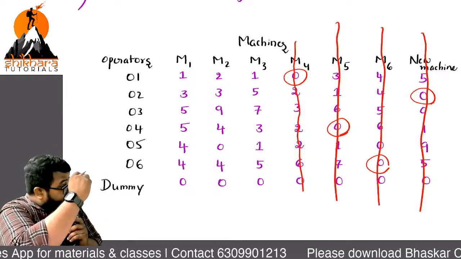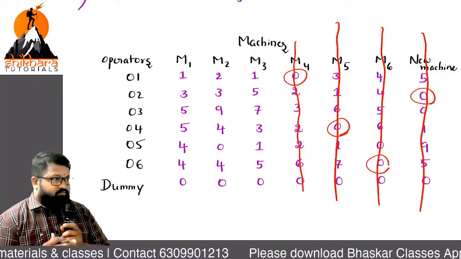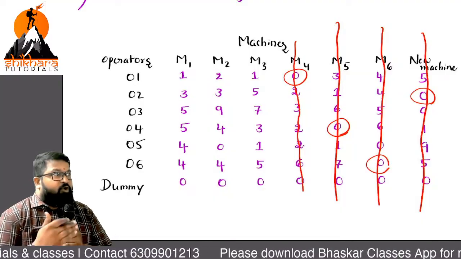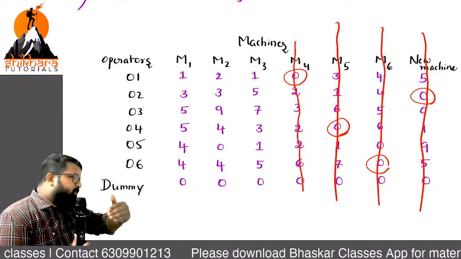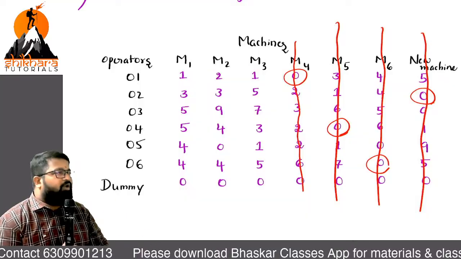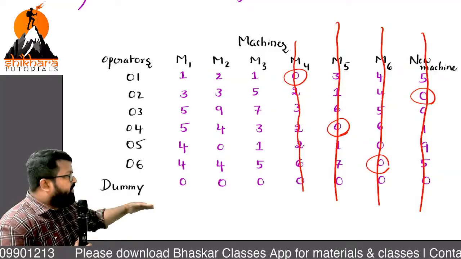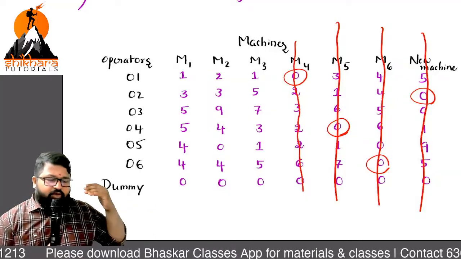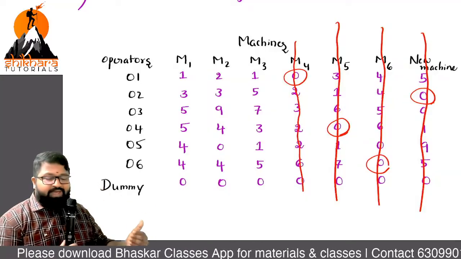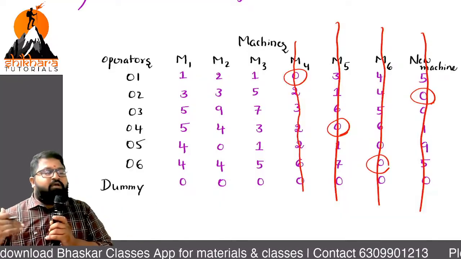Now, any row with single 0? When you are going in order, go with order. Do all the rows, then go with the columns. If you are doing otherwise, you may have a chance of risk. So go with order. We are done with checking of row 6. Now any row 7, dummy row? No. Now go with checking of columns.